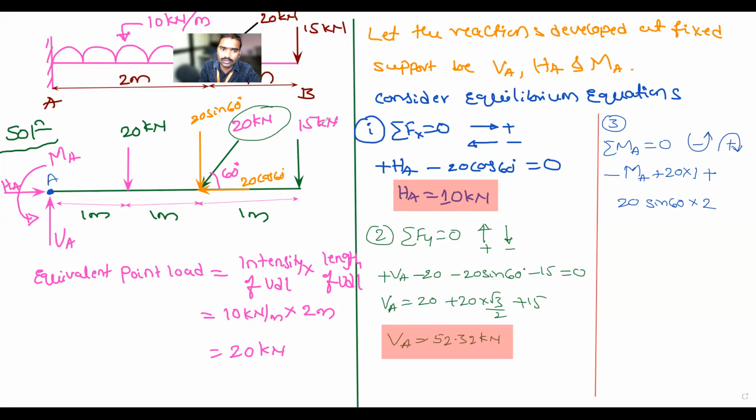Next force is the 15 kilonewton force. Will this 15 kilonewton force rotate clockwise or anti-clockwise? Clockwise. That is plus 15 into the distance, 3 meter. It is equal to 0. Now transfer this MA to the other side. That is plus MA is equal to 20 into 1, that is 20, plus 20 into sin 60, that is root 3 by 2, plus 15 into 3, that is equal to 45. So calculate MA.